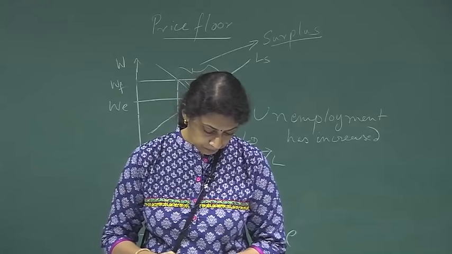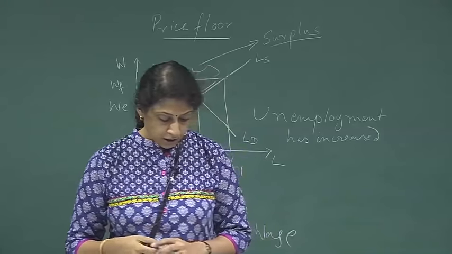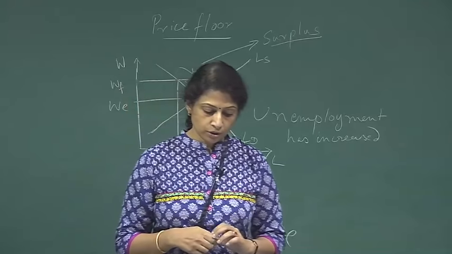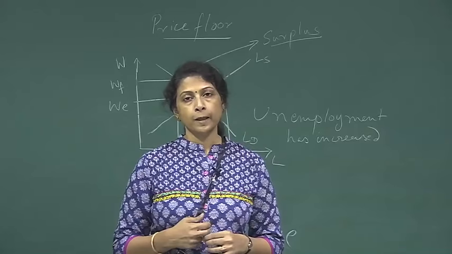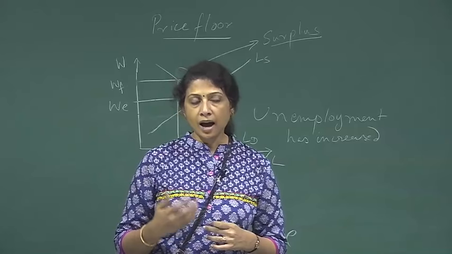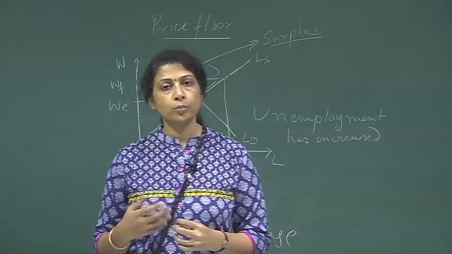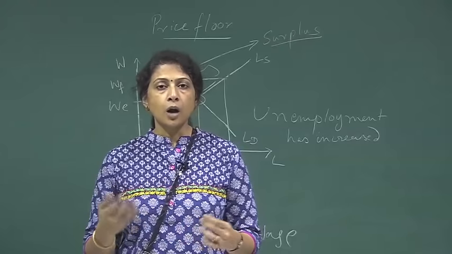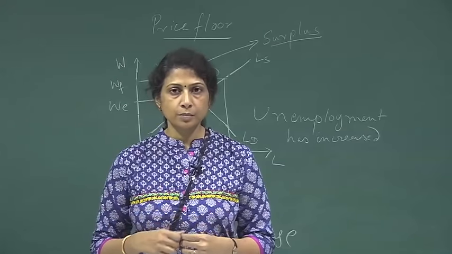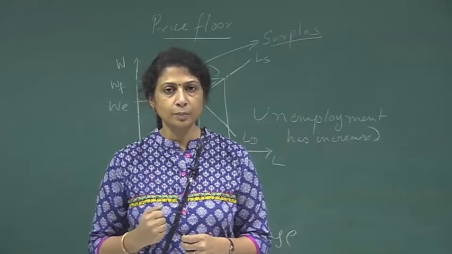So, minimum wage can cause job losses, and similarly rent control can reduce the quantity or quality of affordable housing. What happens is, the government has introduced a policy with the very good intention of making housing affordable and accessible to people, but it does not have direct control on the suppliers.